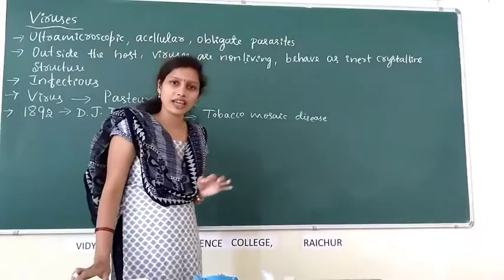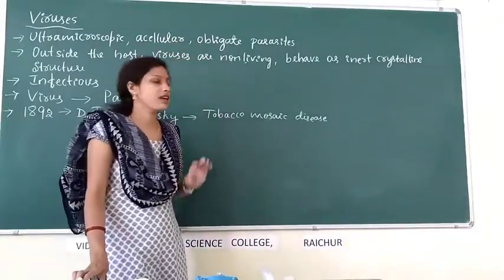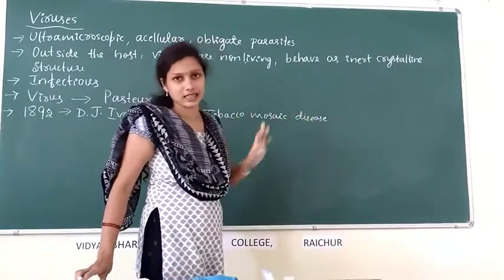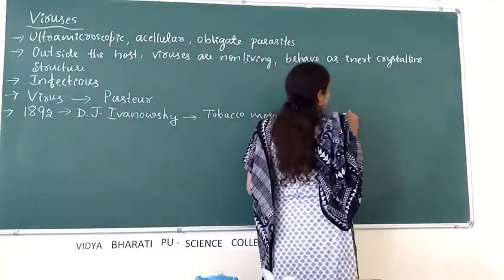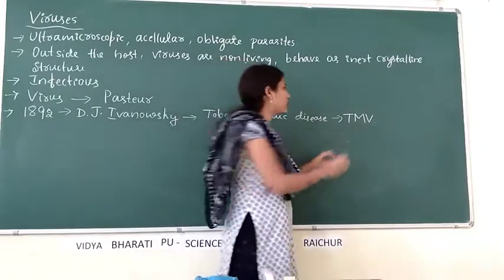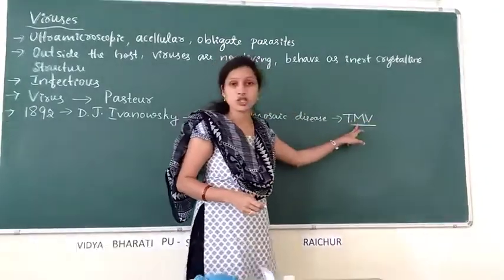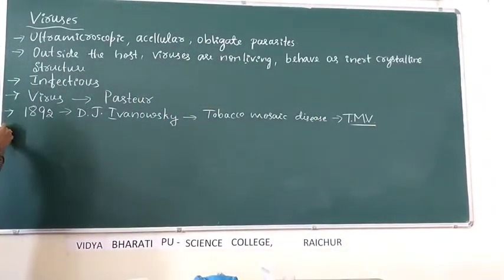A microorganism smaller than bacteria, called a virus, is responsible for this disease. This virus is called tobacco mosaic virus, TMV, which is responsible for tobacco mosaic disease in the tobacco plant.